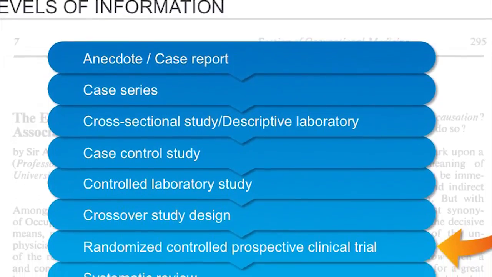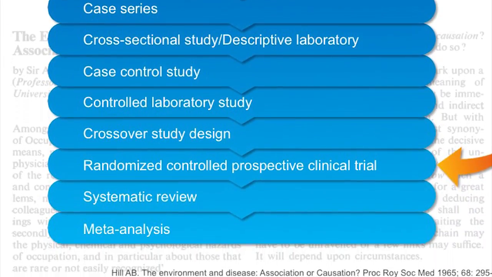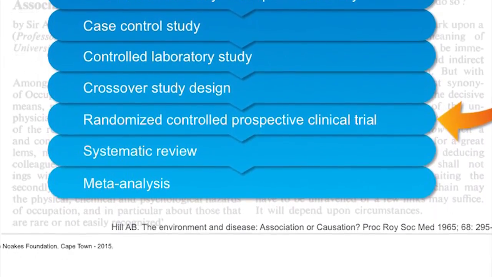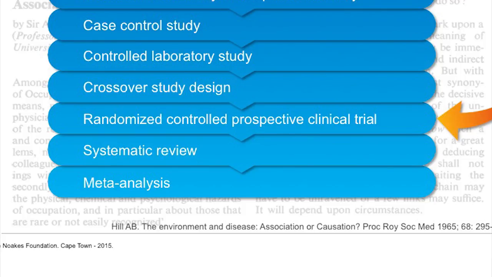And I'm committed to that, and the study has in fact started. We're employing the right people to do the study. We started the employment on January the 1st this year. And we have people doing PhDs on this research right at the very moment. And that's my responsibility as a scientist. So that's where anecdotes fit in. And occasionally anecdotes can give you all the evidence you need, but usually we need to go and do hard science. So we're going to move on to randomized controlled prospective clinical trials.